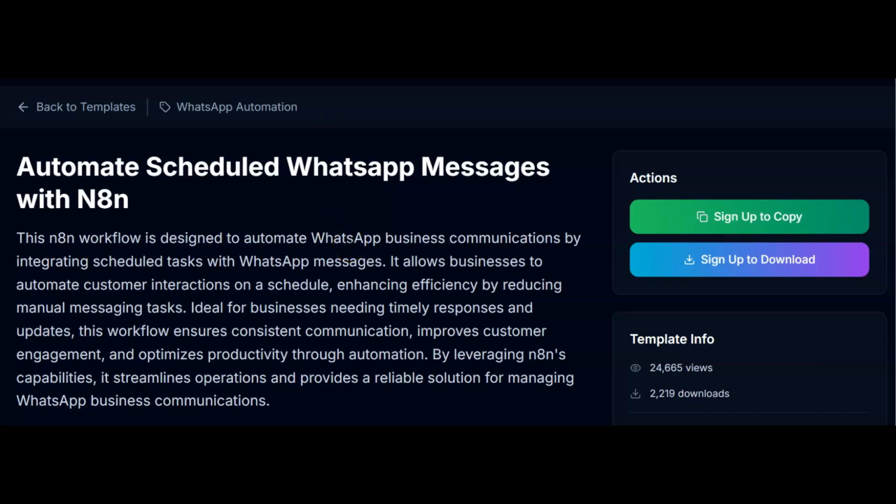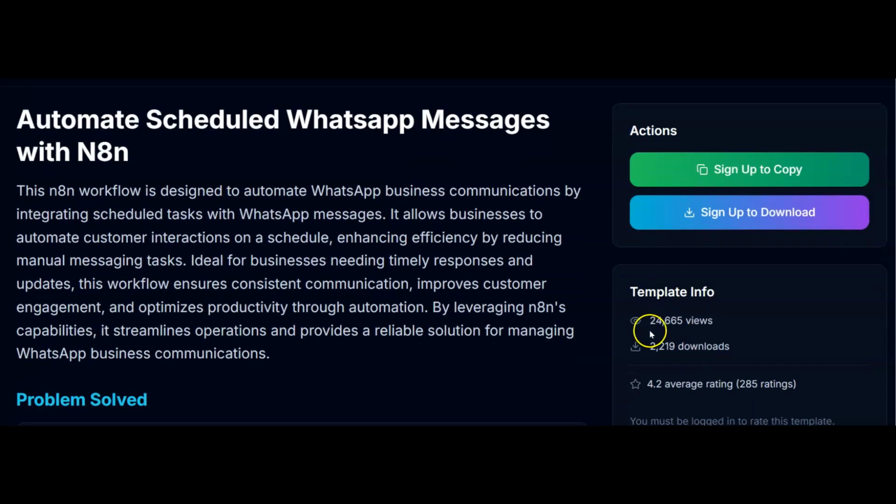This template here has had over 24,500 views, over 2,000 downloads, and it has an average of a 4.2 rating on over 285 reviews. Now, what this does is it automates scheduling of WhatsApp messages, and this is really, really powerful for businesses because a lot of businesses will collect phone numbers. And they'll get permission to send messages to their customers, but they never get around to actually doing it.